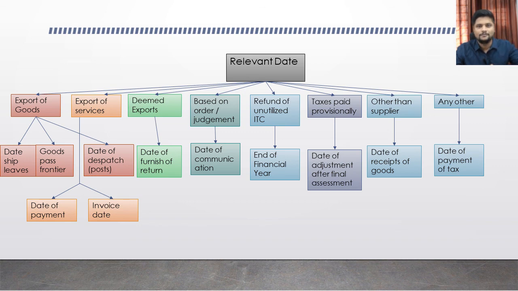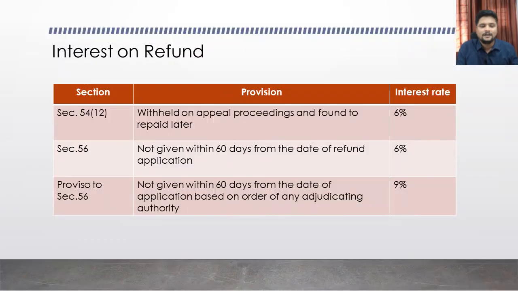Let us now quickly discuss interest on refund of taxes. Interest on refund of taxes can be provided under 3 sections. The first is section 54 subsection 12.